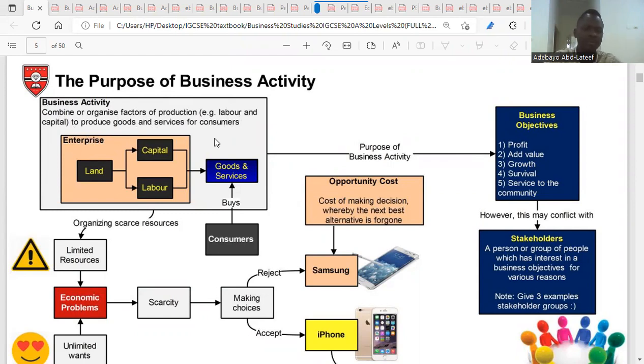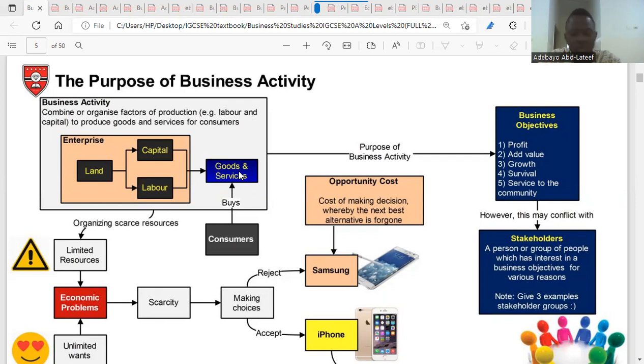So whatever activity you do, it means that you've combined the factors of production. And what are the factors of production? We're talking about resources that help in the production of goods and services. These are all called factors of production. So that means you've combined land, labor, capital, and enterprise to produce goods and services, which I am highlighting here.